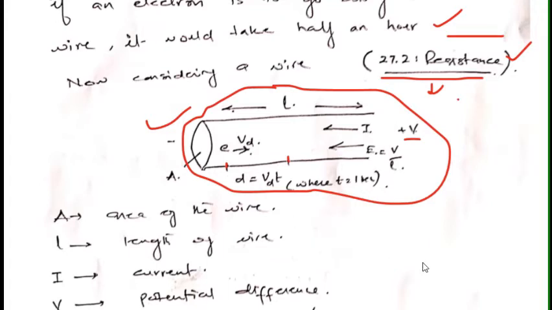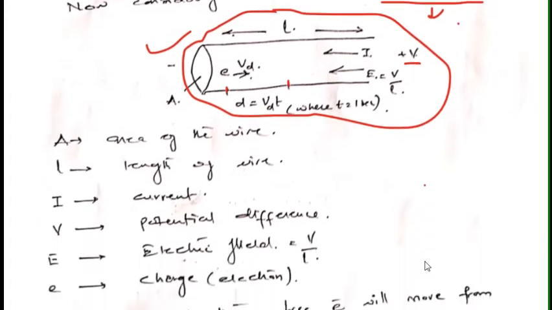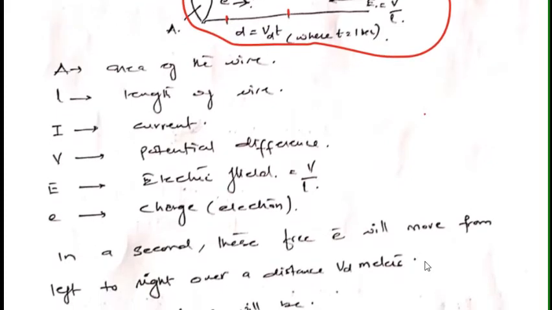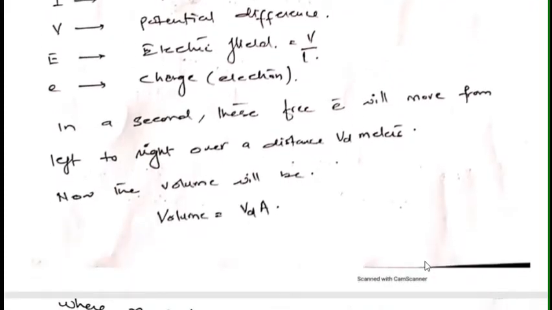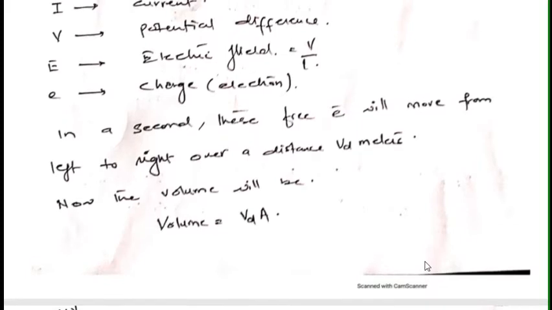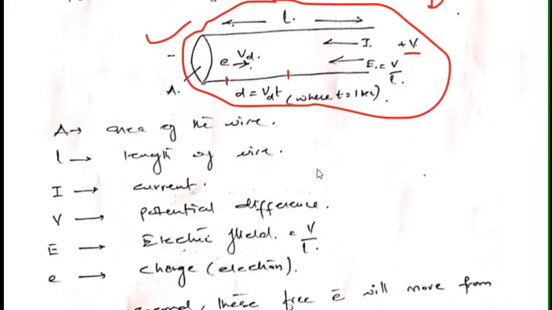So these are the parameters: A is the area, L is the length of the wire, I is the current, V is the potential difference, E is the electric field, and e is the charge on the electron. So in a second, these free electrons will move from left to right over a distance vd meters, which I have explained.